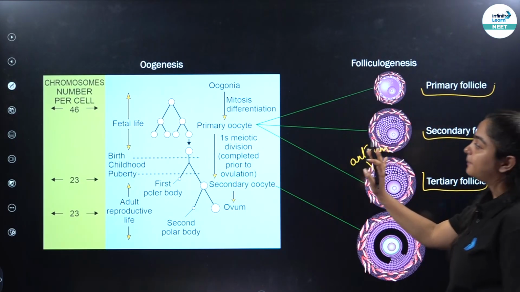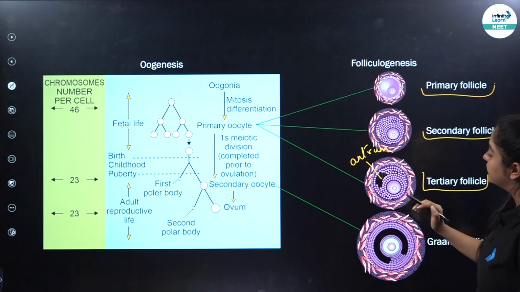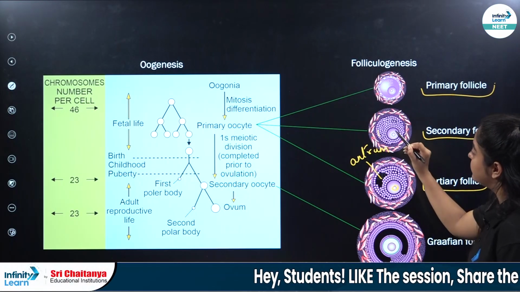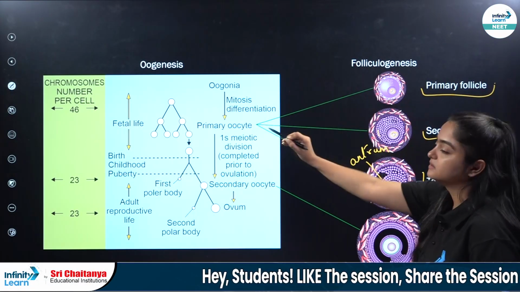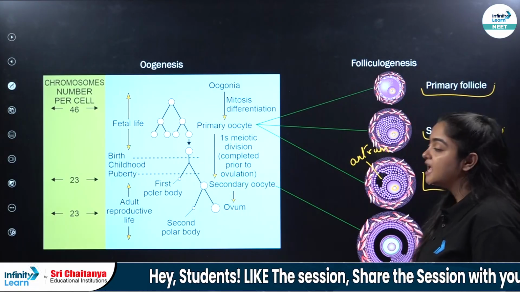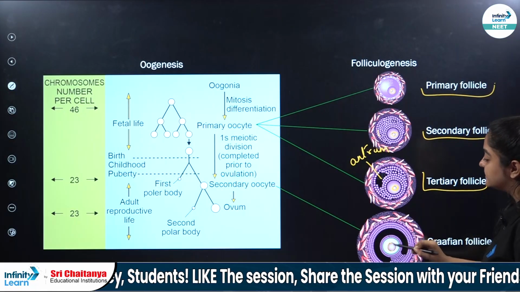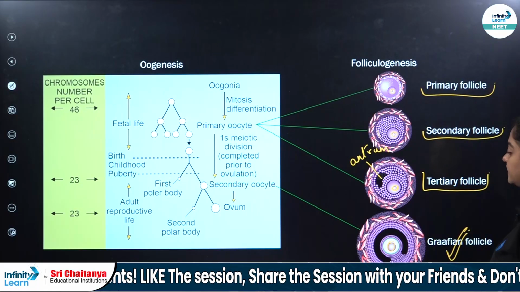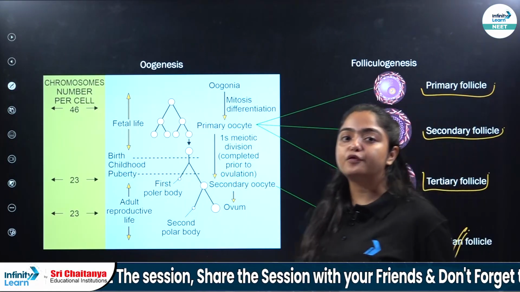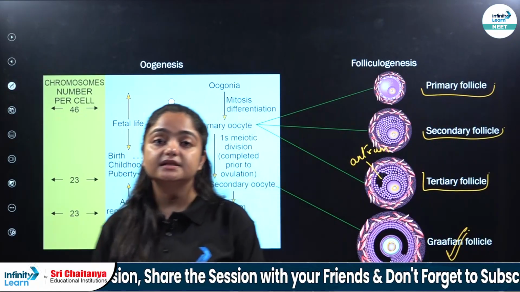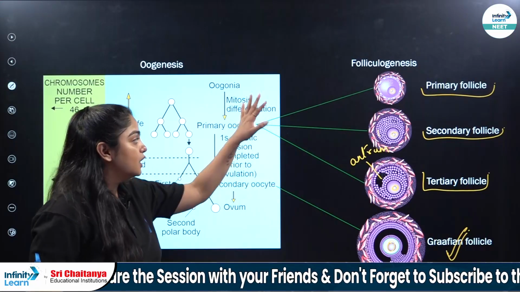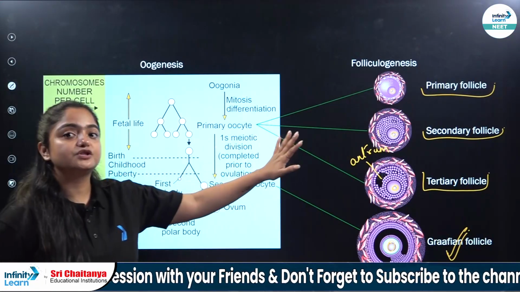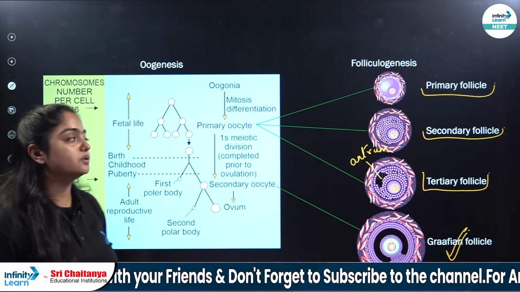All of this is happening. All these follicles are carrying what? They are carrying the primary oocyte. We are still talking about the primary oocyte. The only follicle which carries the secondary oocyte is your Graafian follicle. And at the time of ovulation, secondary oocyte is released from the Graafian follicle. Okay, so this is another process which is related to oogenesis, that is folliculogenesis.